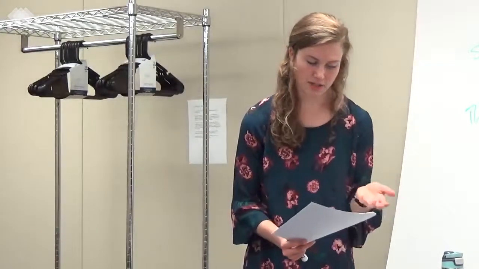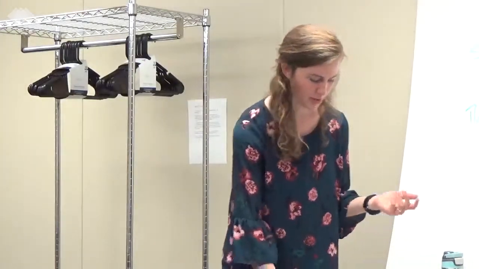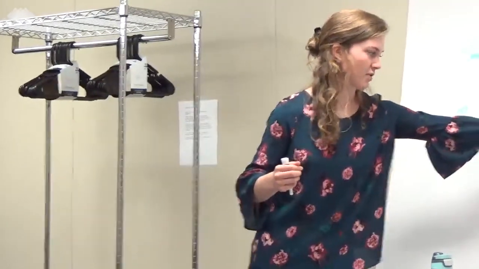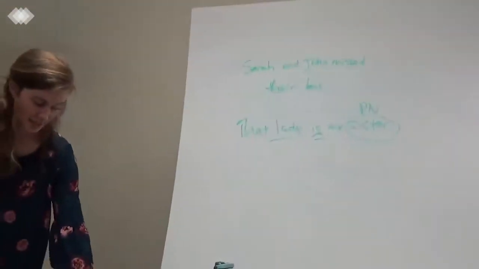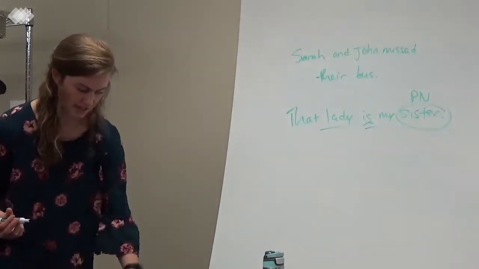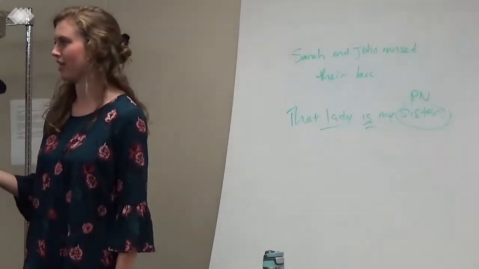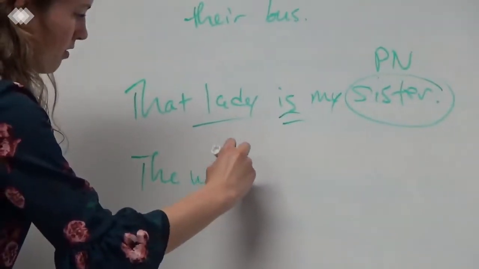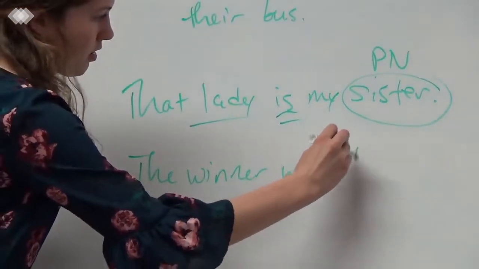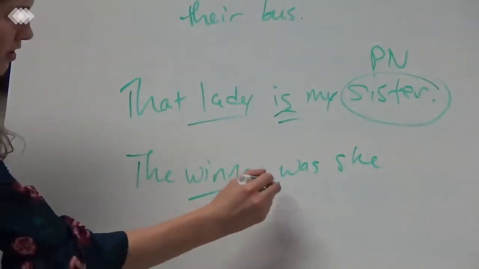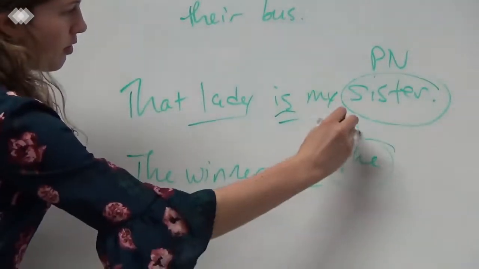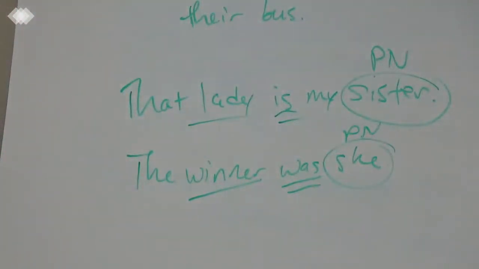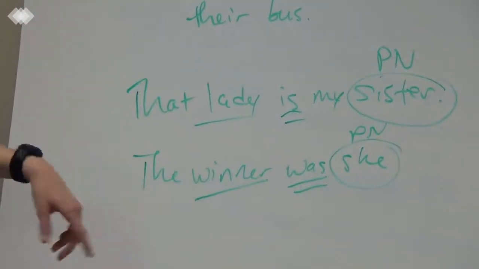So when I say that the nominative pronouns can function as either the subject or predicate nominative, you can substitute one of these pronouns for this word. So for example, in the second example that they give, it says the winner was she. Now that kind of sounds odd, but let's look at it and see if it works. The winner was she. So subject is winner, verb, predicate nominative. They're saying that she is the winner. So it's describing it, yes.